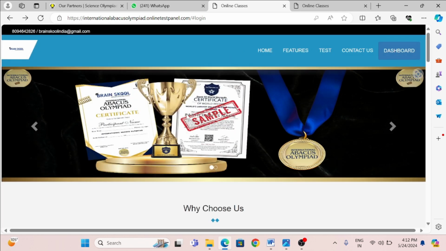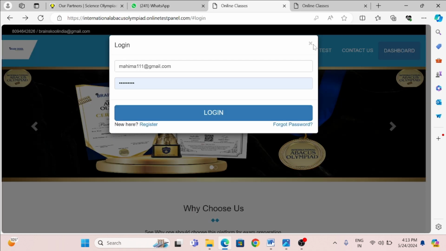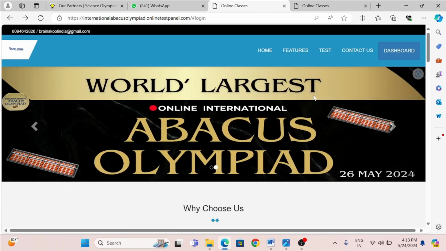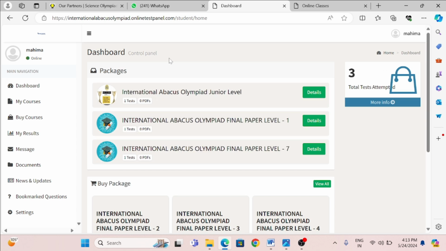When you click on login, there might be chances that you will be directed to this interface. Now what you need to do is click on dashboard. You will be directed to the student panel which you have enrolled for. For example, when you log in, this kind of interface might come. Then click on dashboard. The papers which you have enrolled for will come on that particular page. For example, if you have enrolled for level 7, then the level 7 paper will be there.